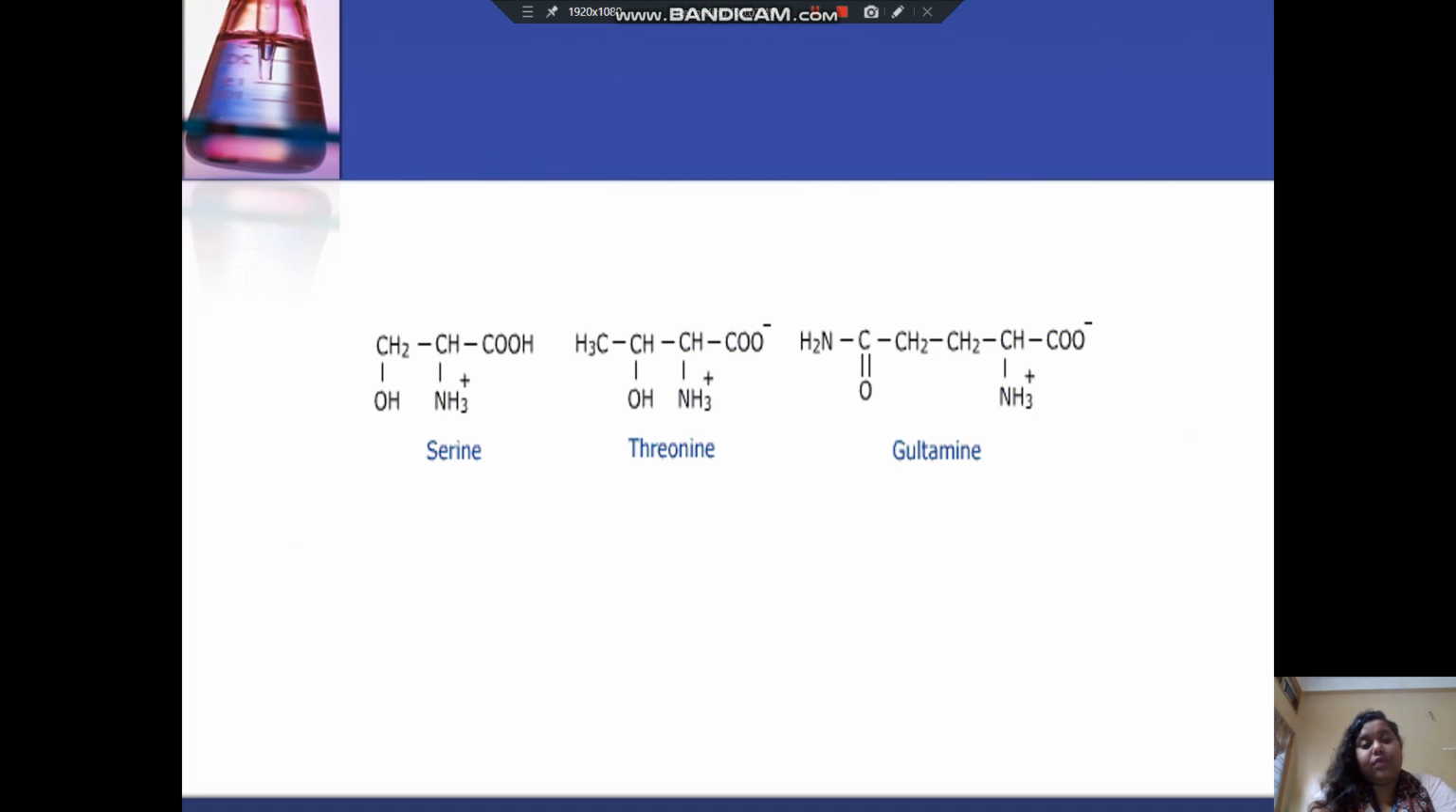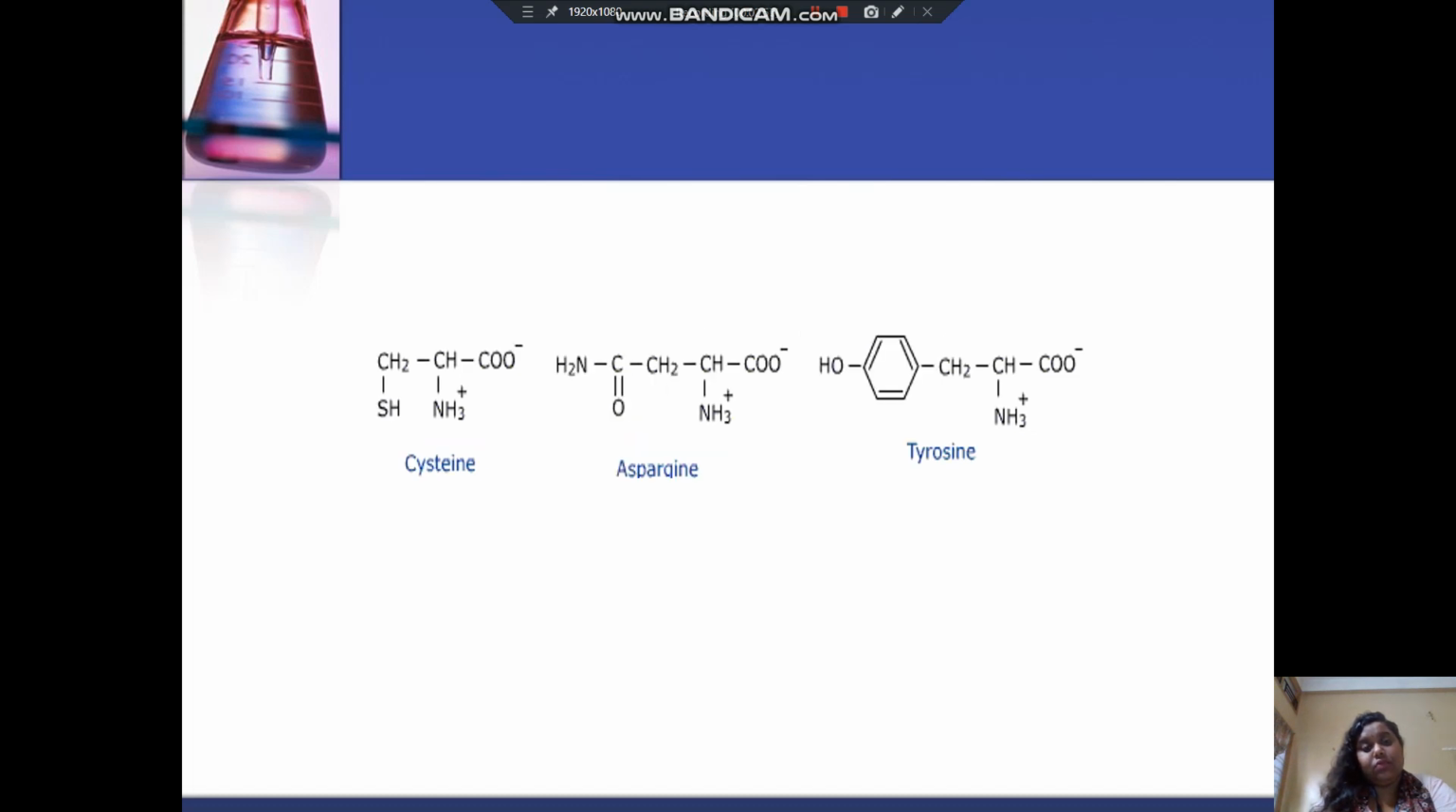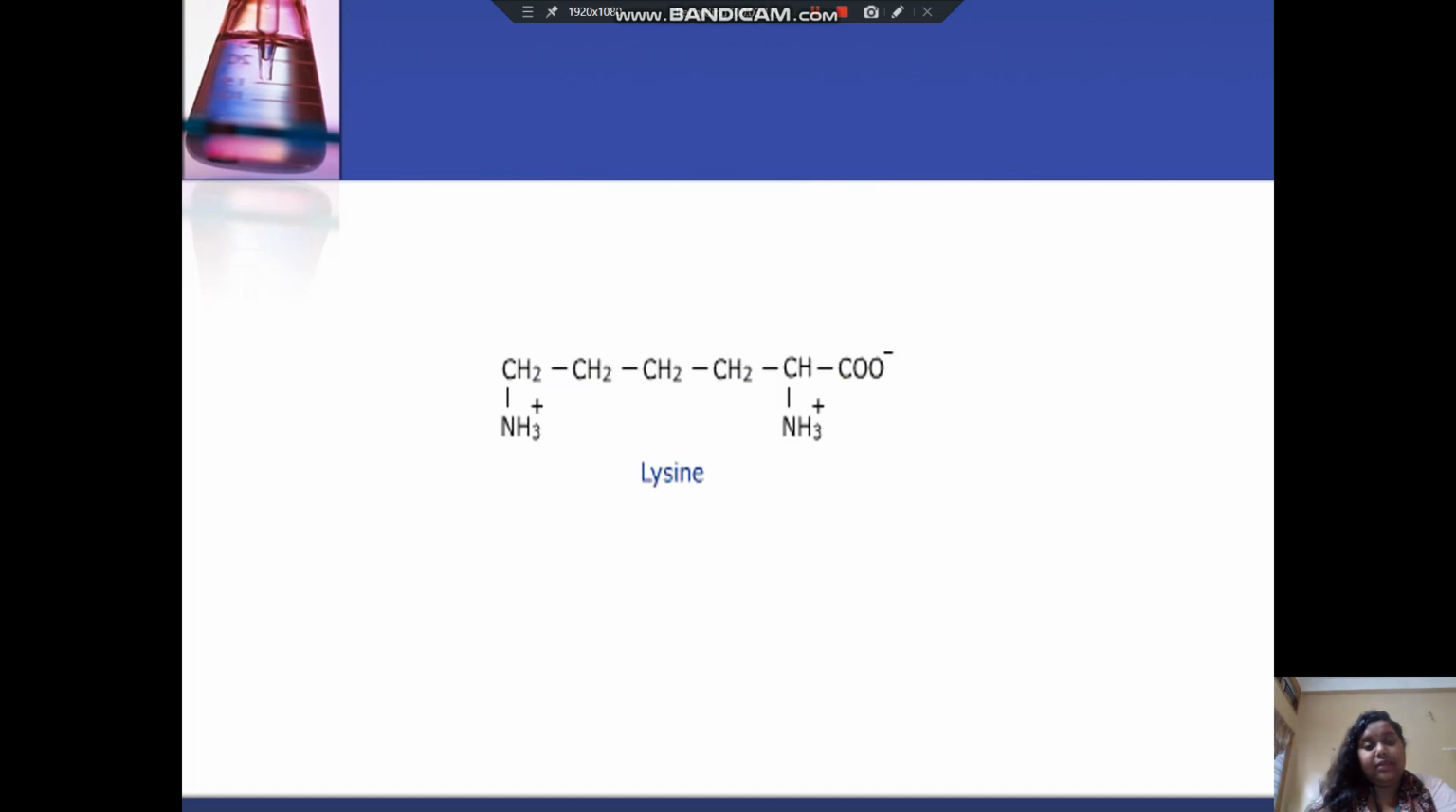So here are the structures for serine, threonine, and glutamine. Again, these are the structures for cysteine, asparagine, and tyrosine. And this is the lysine structure.